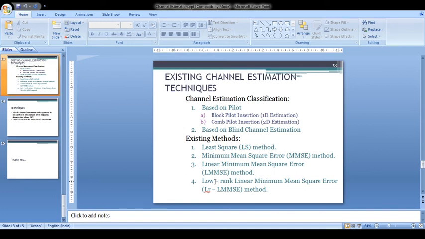In order to reduce the computational complexity, we go for the LMMSE method. The fourth type is the low rank LMMSE method. Here, in order to reduce the matrix inversion, special techniques like singular value decomposition and ranking are used in estimating the channel.